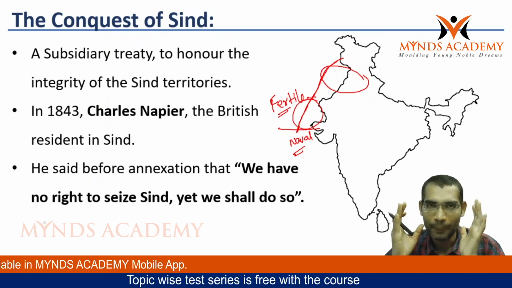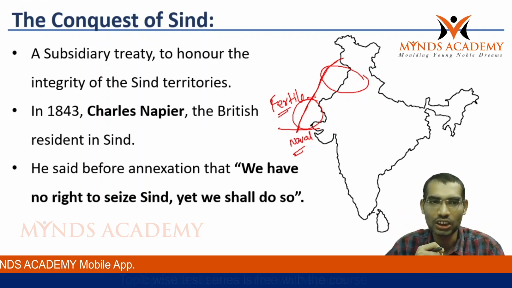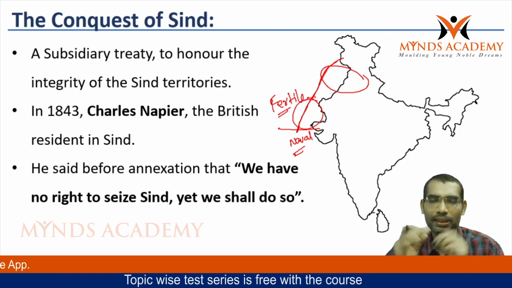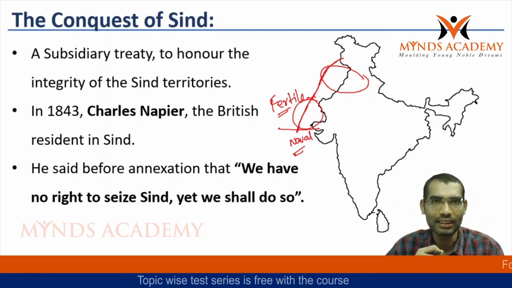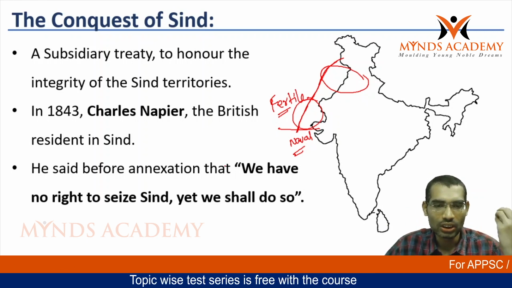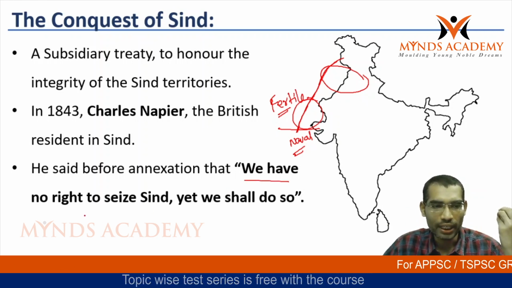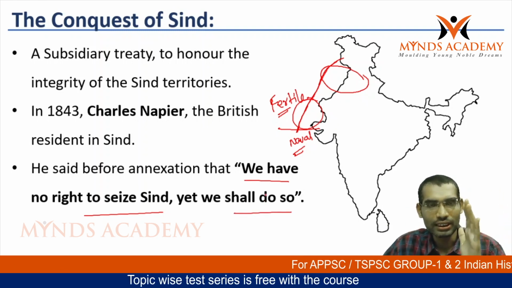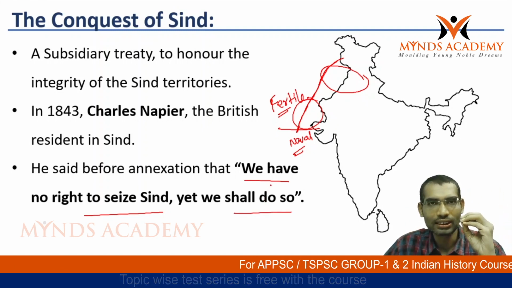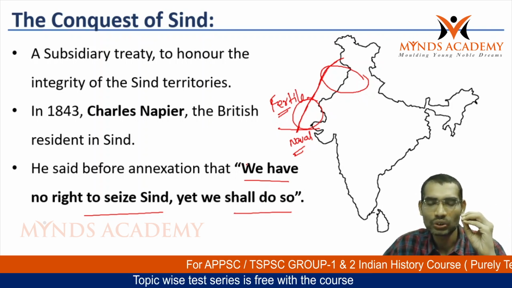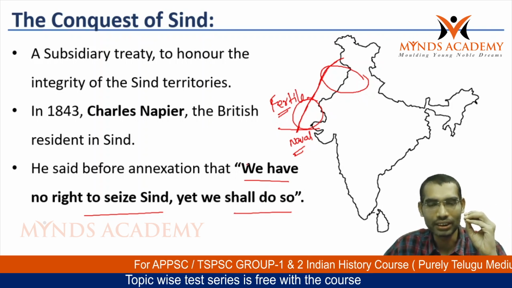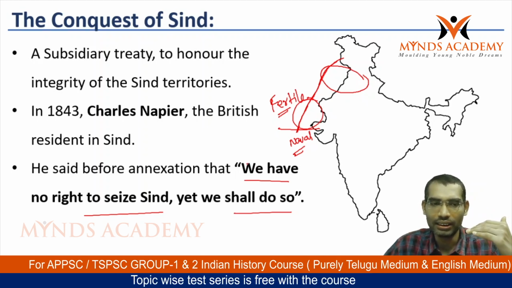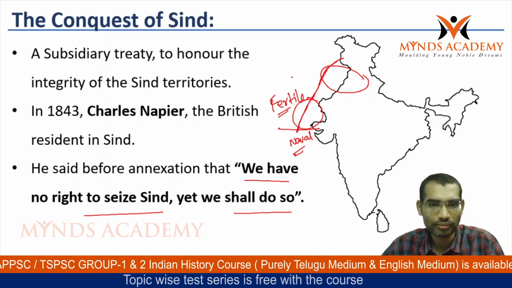However, the manner in which the British conquered Sindh was immoral. Even the person who conquered Sindh himself said, "We have no right to seize Sindh, yet we shall do so." So this shows that even the British knew that they did not have any right to seize Sindh, still they did it. Now we see what the circumstances were and how it was conquered.